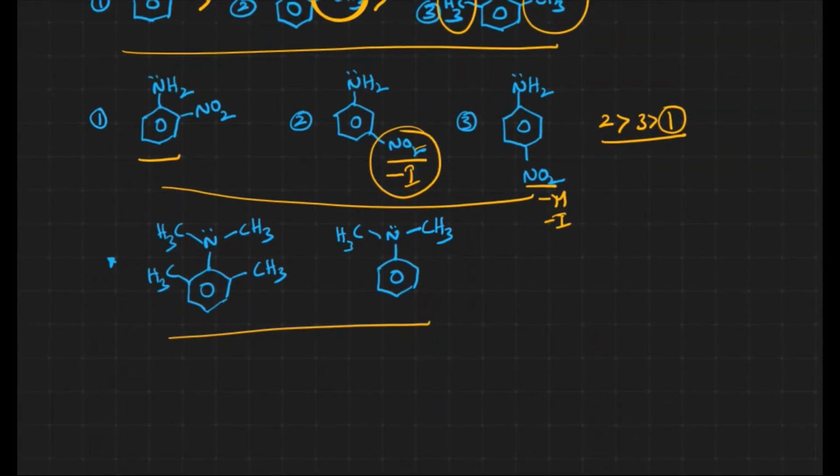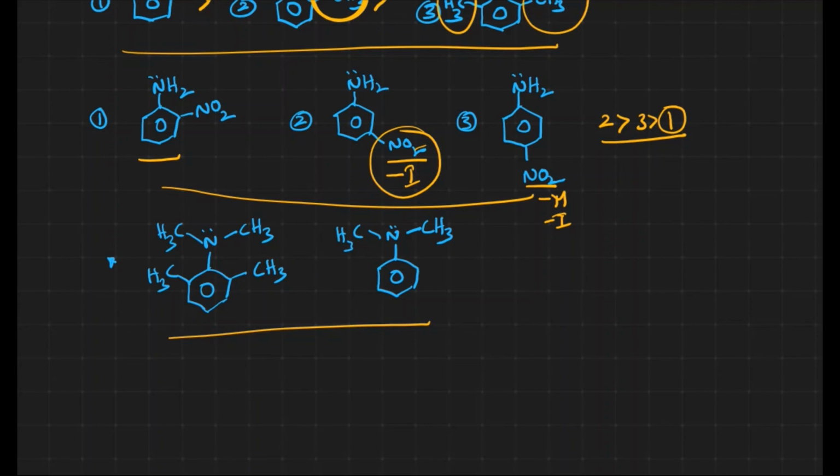Now let us see this particular exception. Generally the ortho effect is more here. Because of the ortho effect, we assume the respective amines are going to be less basic, right? But that is absolutely wrong. We may think the second one is more basic, but that is wrong. Why?